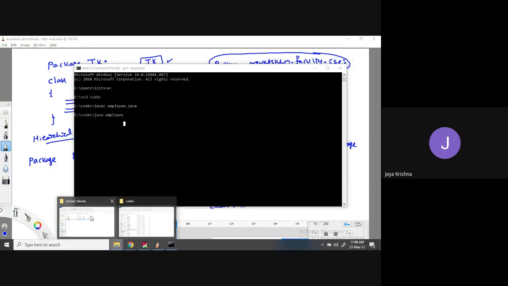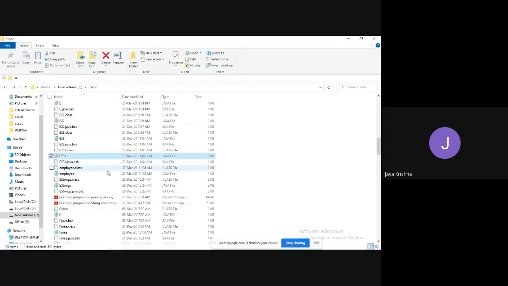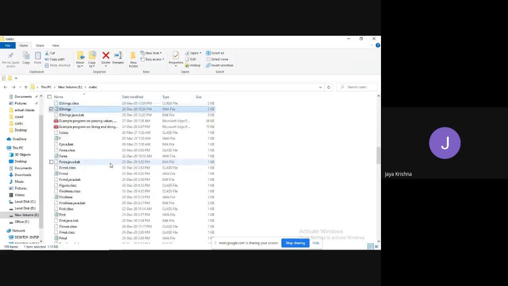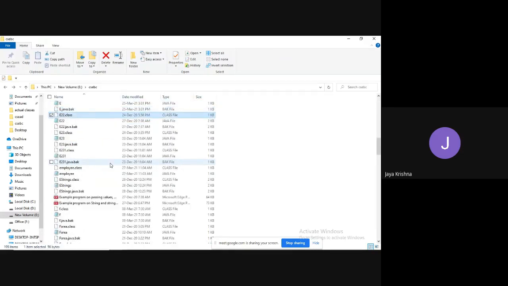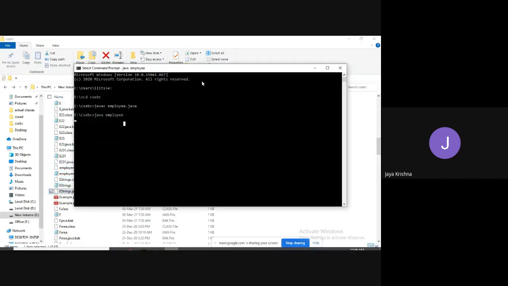Is there any problem with the terminal? Employee, there are no two files also, right? Only employee is there.